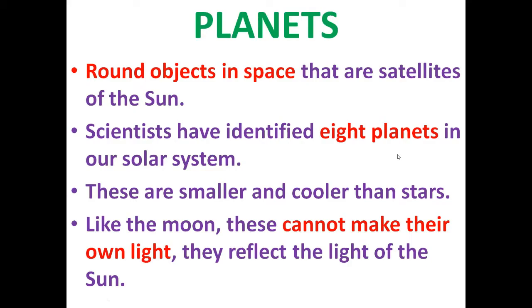The planets, which are satellites of the sun, are smaller and cooler than stars. They are not as big as stars, they are smaller in size when compared to stars, and they are cooler. They cannot make their own light. Like the moon, the planets also cannot make their own light. They reflect the light of the sun.